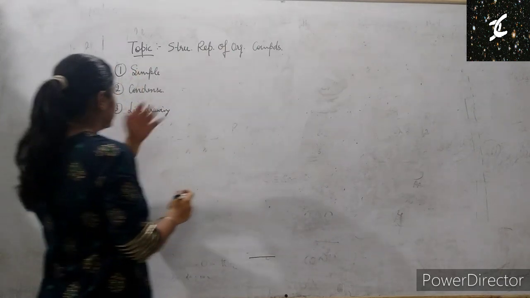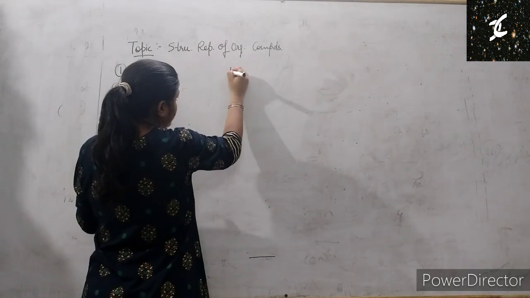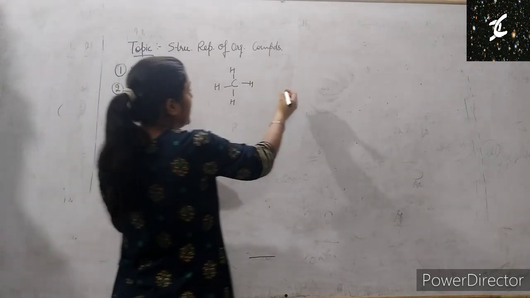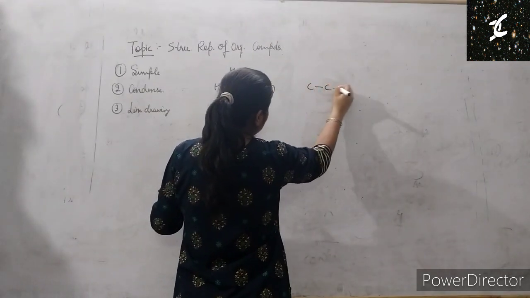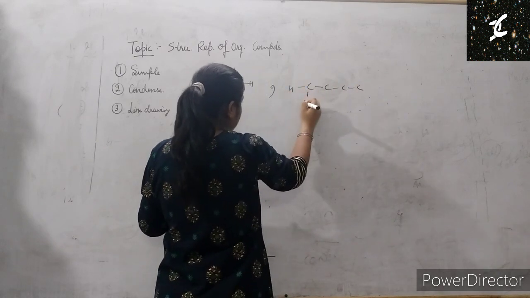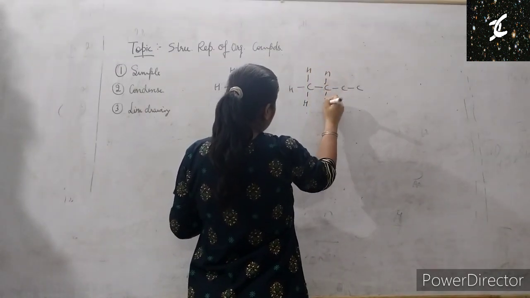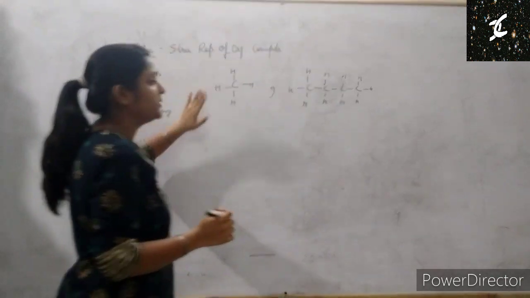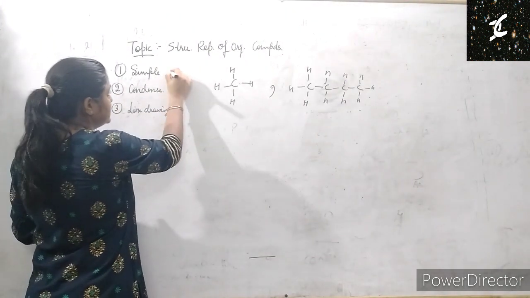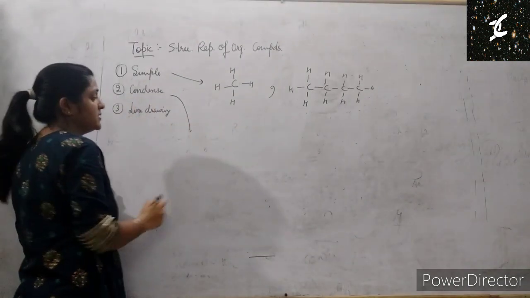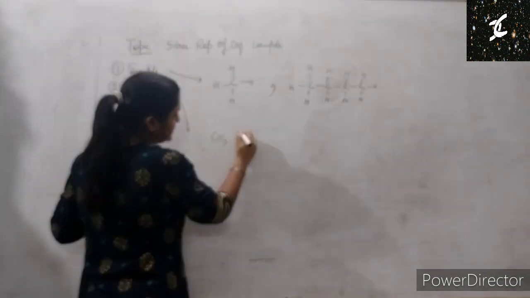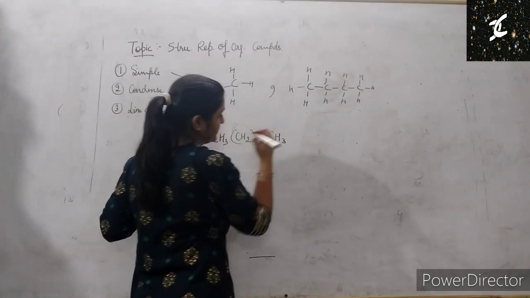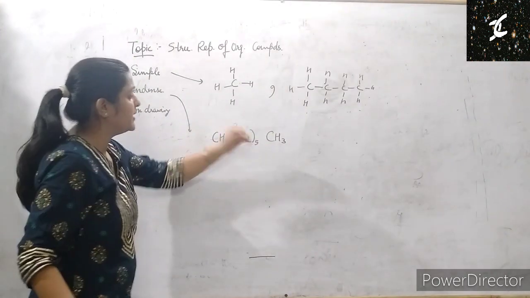Okay, what is simple structure? As we have done earlier for methane, this is the structure for methane. Okay, and let's take butane, 1, 2, 3, 4. This we have drawn earlier. So this is a simple representation. Second one is the condensed form. Condensed is like CH3, CH2, okay, CH3. Clear? So this is a condensed form.